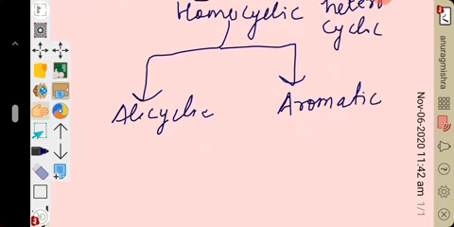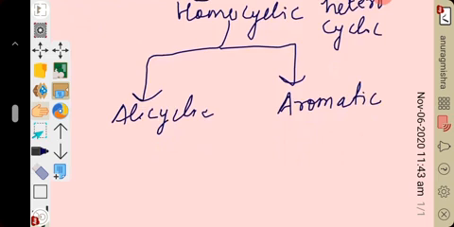That is why these are named carbocyclic compounds. And their properties are almost similar to the properties of aliphatic hydrocarbon. That's why they are also known as carbocyclic compounds, like cyclopropane, cyclobutane, cyclopentane, cyclohexane.